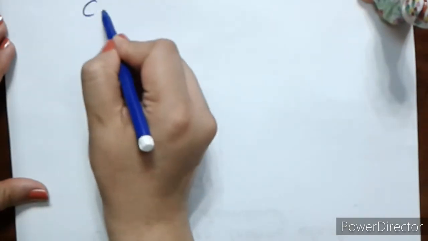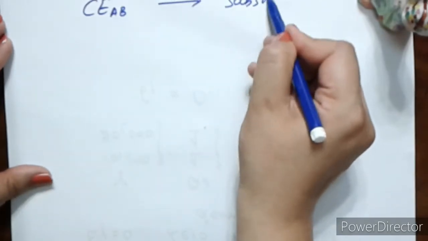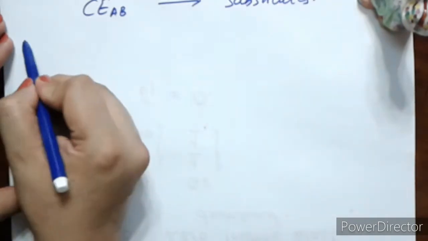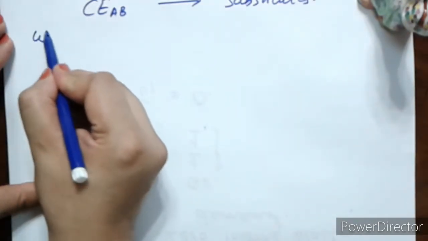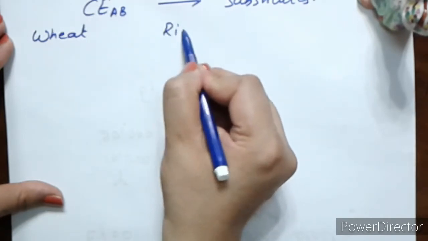So let's first do the case of substitutes. Cross elasticity, and it's the case of substitutes. Let's say I'm taking two substitutes, wheat and rice.